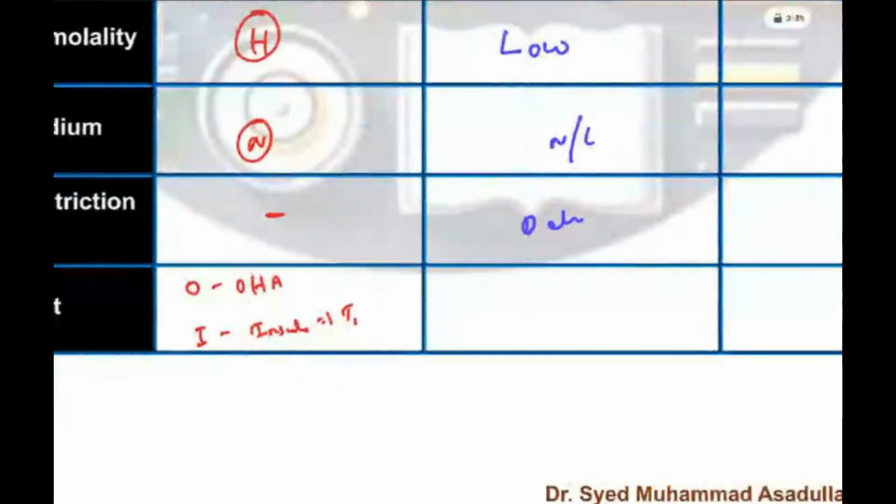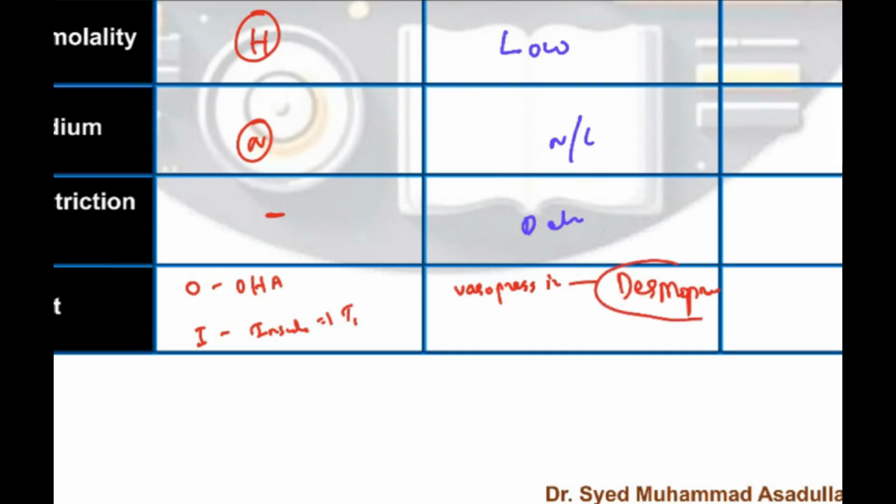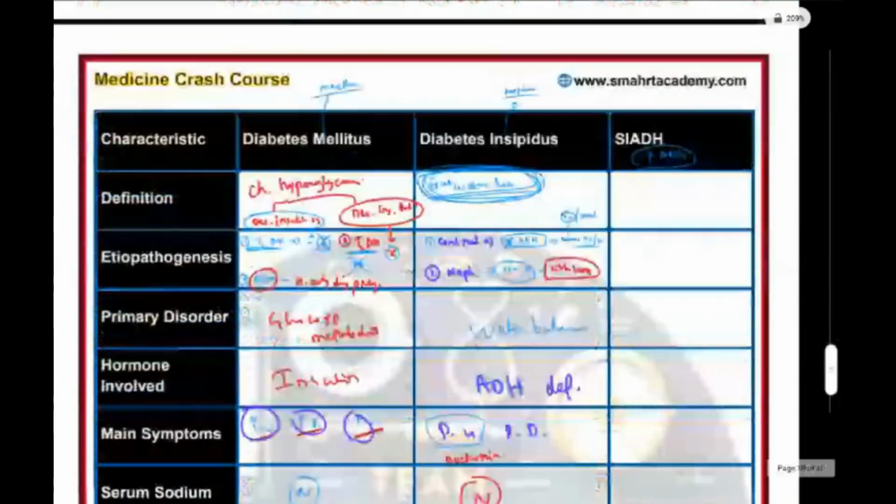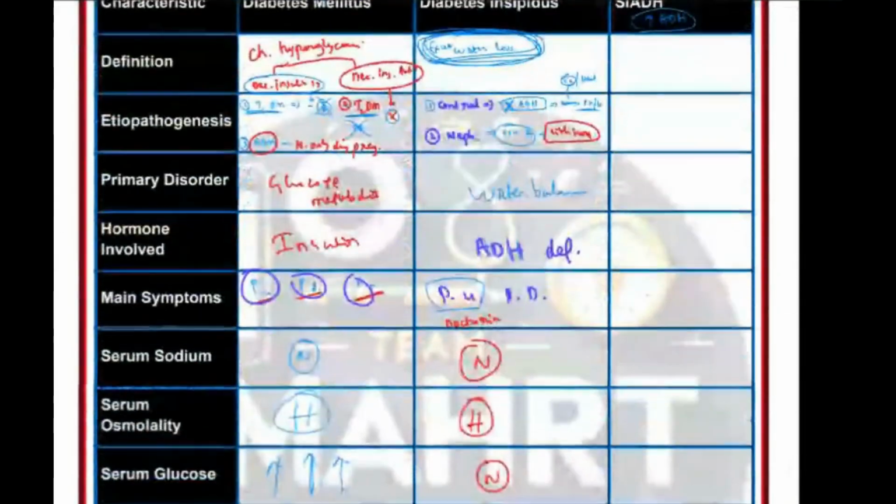Okay, so what is the treatment here? You replace the ADH. ADH is known as vasopressin. So you give a synthetic analog of vasopressin, known as desmopressin. Give desmopressin for central DI. For nephrogenic DI, thiazide diuretics can be given. Okay? Nephrogenic DI. This is about DI, diabetes insipidus. Everybody clear, no? Diabetes insipidus.